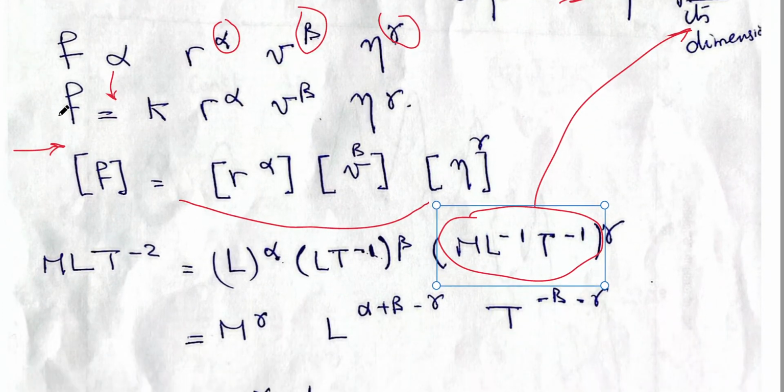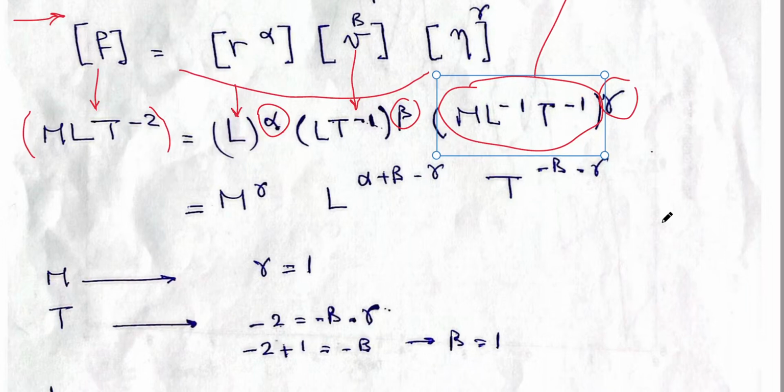Remove every quantity and put its dimensions instead. So remove F and put its dimensions. Remove r and put its dimensions. But remember that r is to the power alpha, which is unknown yet. Remove v and put instead its dimensions to the power beta, which is unknown yet. Remove eta and put its dimensions, which I mentioned before will be given in this example. And of course, gamma is still unknown.